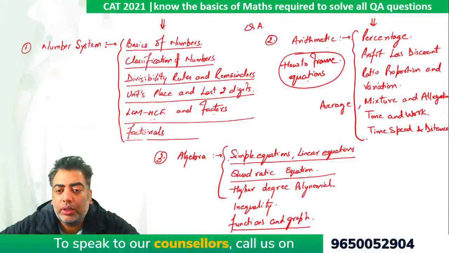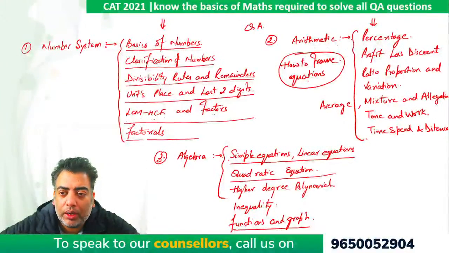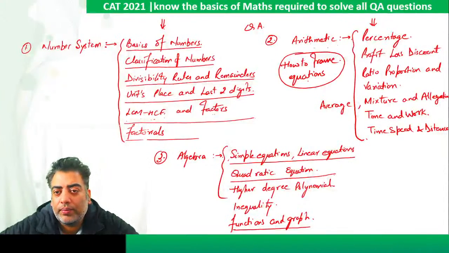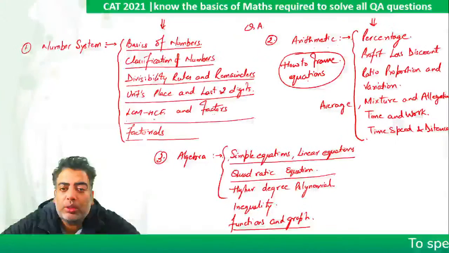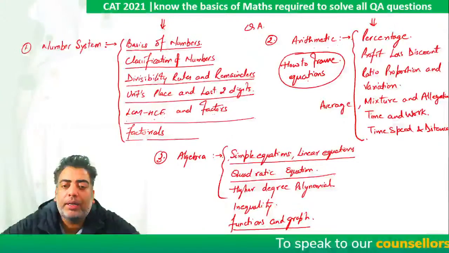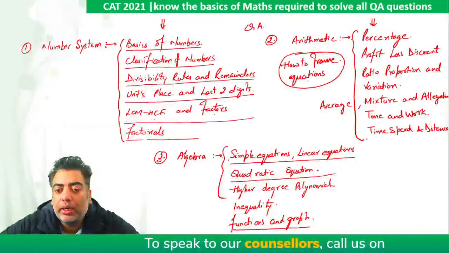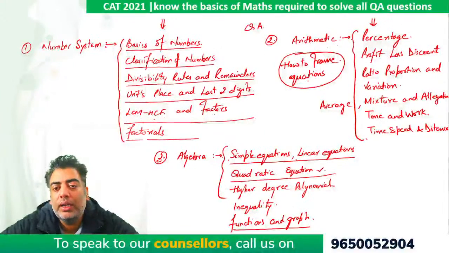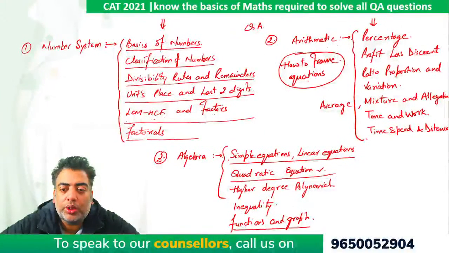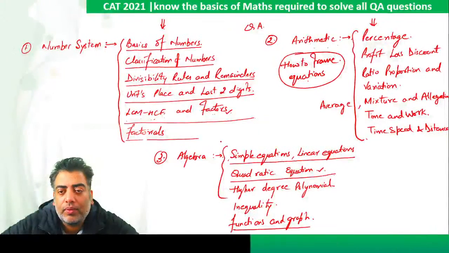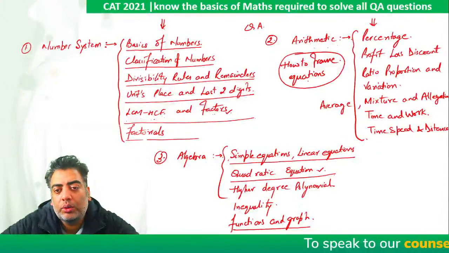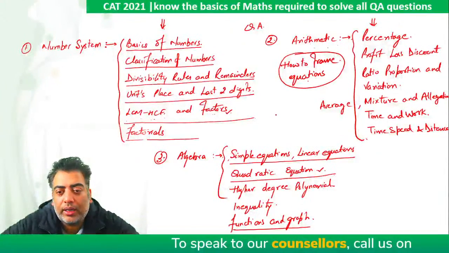Algebra constitutes quite a big set of questions of an exam, and the knowledge of one topic will help me a bit in another topic. Like when it comes to solving quadratic equations, we should be very quick with splitting the middle term, so that knowledge will come from when you solve questions based on factors. That is how a number can be expressed as a product of two numbers, right?